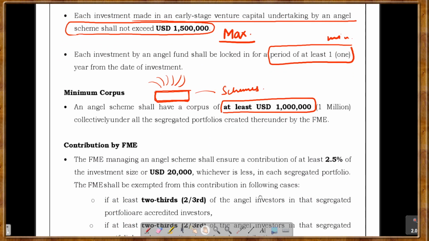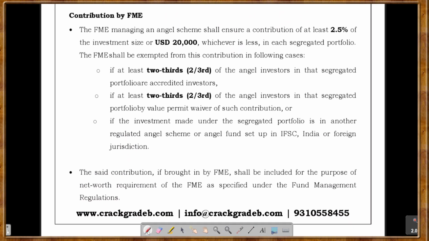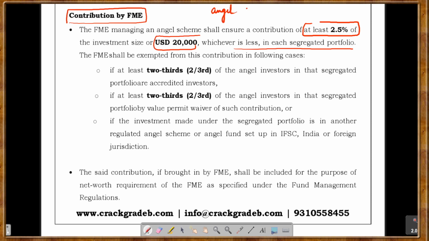Next is the contribution by FME. The FME managing an angel scheme shall ensure a contribution of at least 2.5% of the investment size or $20,000, whichever is less, in each segregated portfolio. See, this is the contribution by the fund management entity. The earlier we have read was the contribution by the angel investor. What shall be the contribution of an angel investor? Now we are talking about what shall be the contribution of a fund management entity.